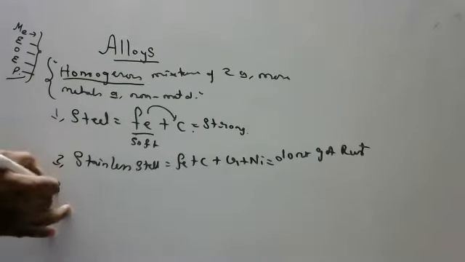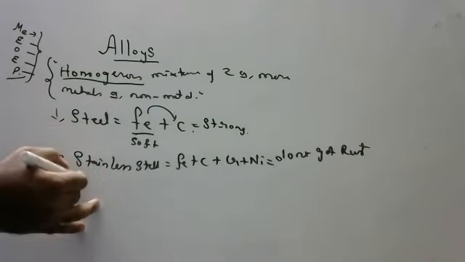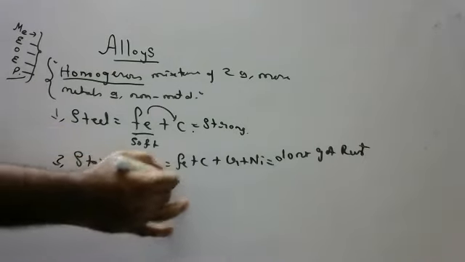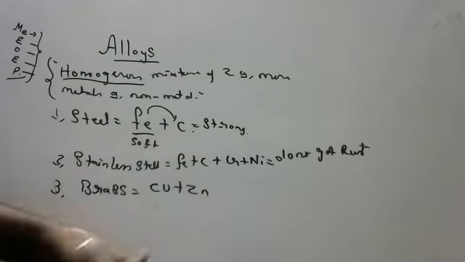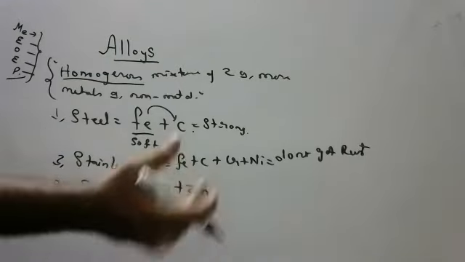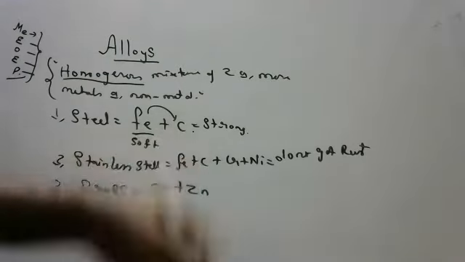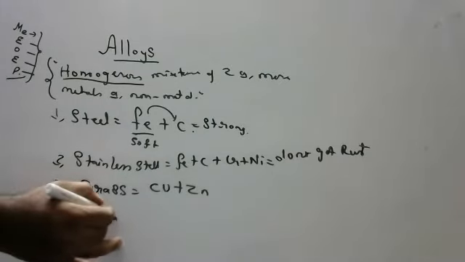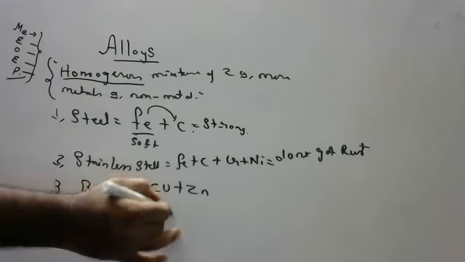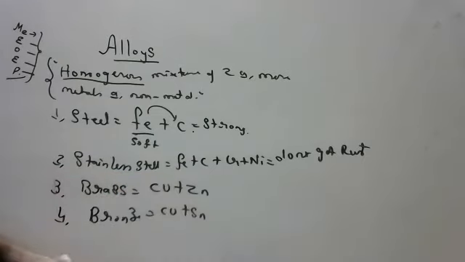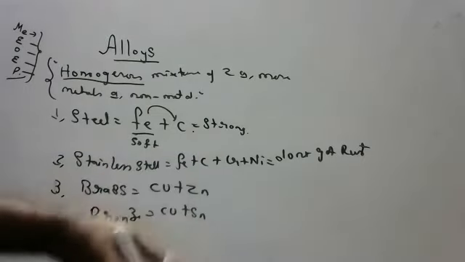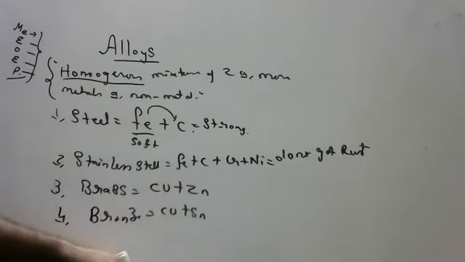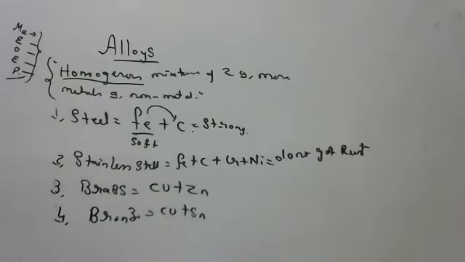One more example. Suppose brass is there. Brass composition is copper plus zinc. Copper and zinc, if you mix together, become the alloy brass, used for doorknobs, door handles, etc. Or bronze. What is the bronze composition? Copper plus tin. Bronze is used in making statues and bronze coins, etc. Properties keep changing; they become hard, they become strong.